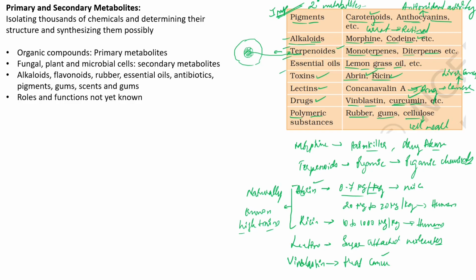So these are some of the important secondary metabolite substances, and their respective examples with certain functions that we know. These functions we have determined now. Earlier, when they were discovered, their functions were not known properly. Similarly, imagine there are thousands of such chemicals produced in the plant body, fungal body, and also microbial body, and determining their roles and functions would be of a lot of human benefit.